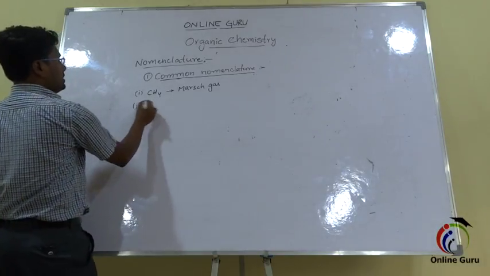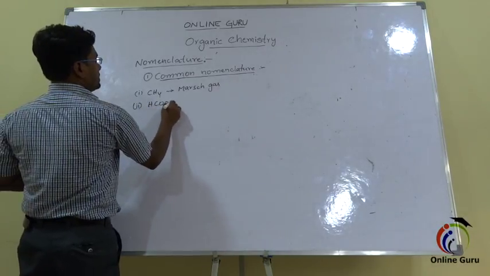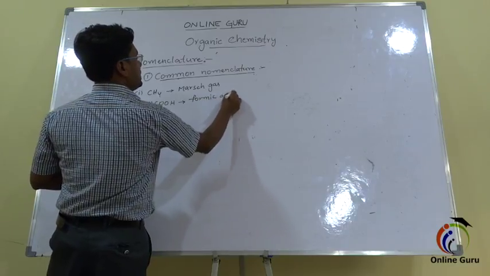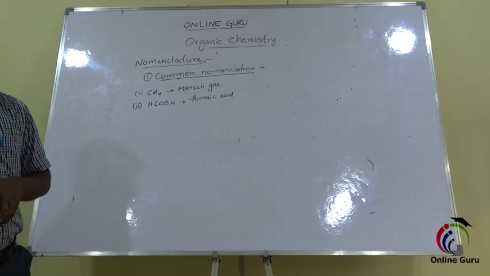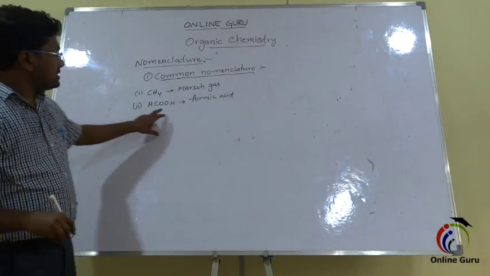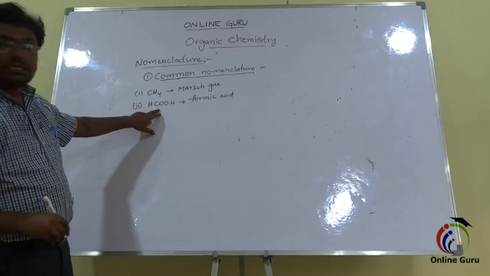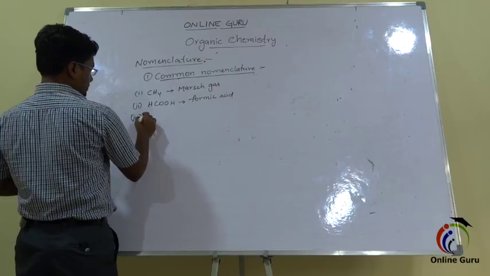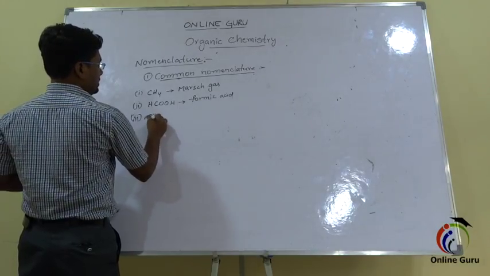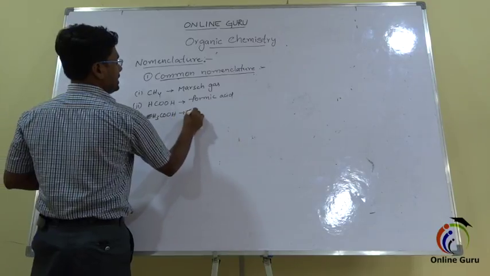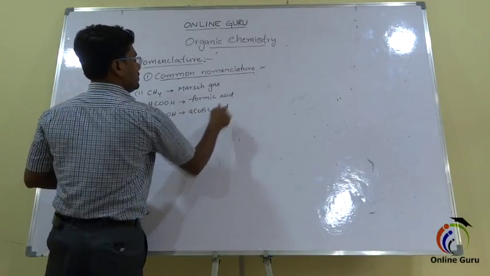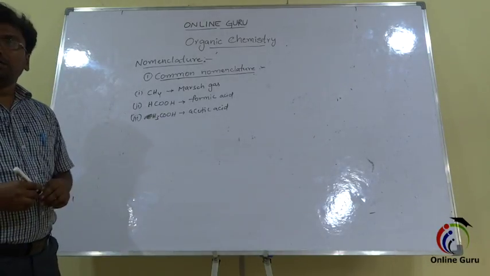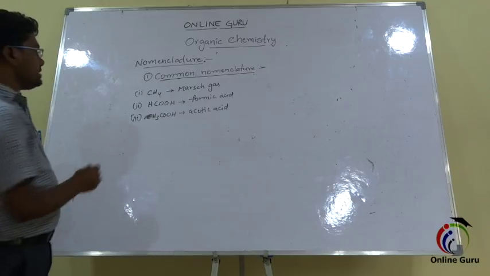And the second one is HCOOH. This is called formic acid. Why? Because in Latin formica means red ant. So red ants can produce formic acid. That's why this acid is called formic acid. Next one is CH3COOH. This is called acetic acid. Why? Because in Latin acetum means vinegar. So this acid is present in vinegar. Hence it is called acetic acid.